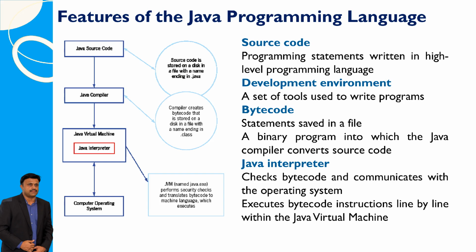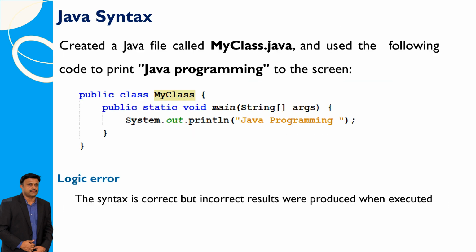Java features include source code written in a high-level language, a development environment with tools for programming, bytecode, a binary format from compiled source code, and a Java interpreter that checks and executes bytecode line by line in the Java virtual machine. Java syntax defines the set of rules for writing valid Java code. It includes the structure of statements, use of semicolons, brackets, keywords, and variable declarations. Every Java program starts with a class, and the main method acts as the entry point for execution.